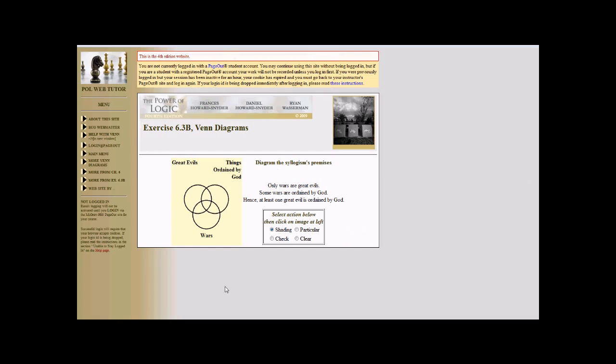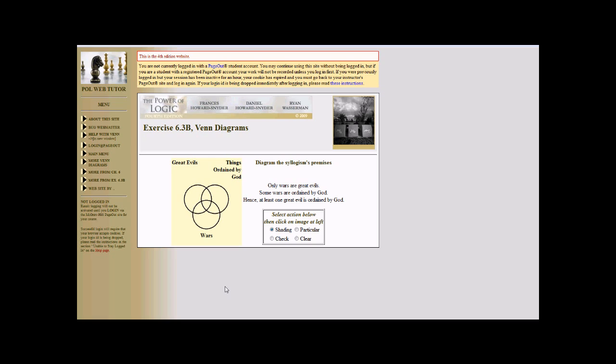Now the problem that some people have in diagramming this is that they don't realize that "only wars are great evils" is a universal statement. But it is. What it tells you is that if there's anything that's not a war, then it's also not a great evil. Or, to put it the other way around, every great evil is also a war.